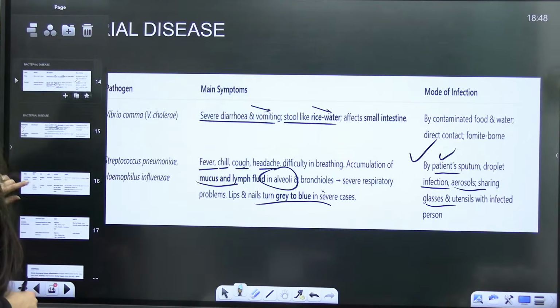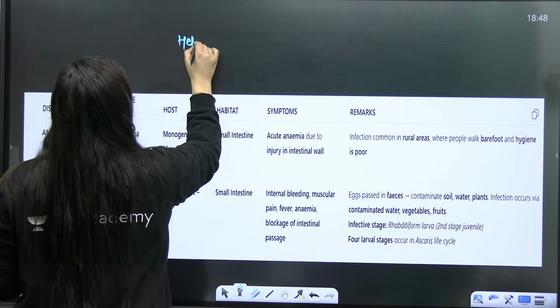So that's it. Viral disease is done. Then we will talk about helminthic disease.